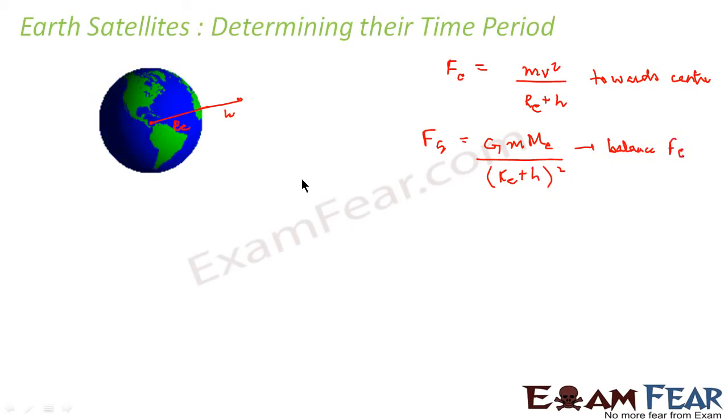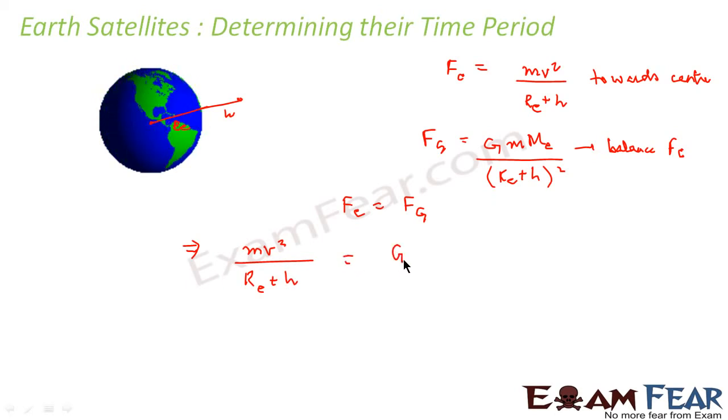Therefore these two forces should be equal, that is, Fc should be equal to Fg. Now let us equate both the forces. It will become mv square divided by Re plus h is equal to G m Me divided by (Re plus h) whole square.